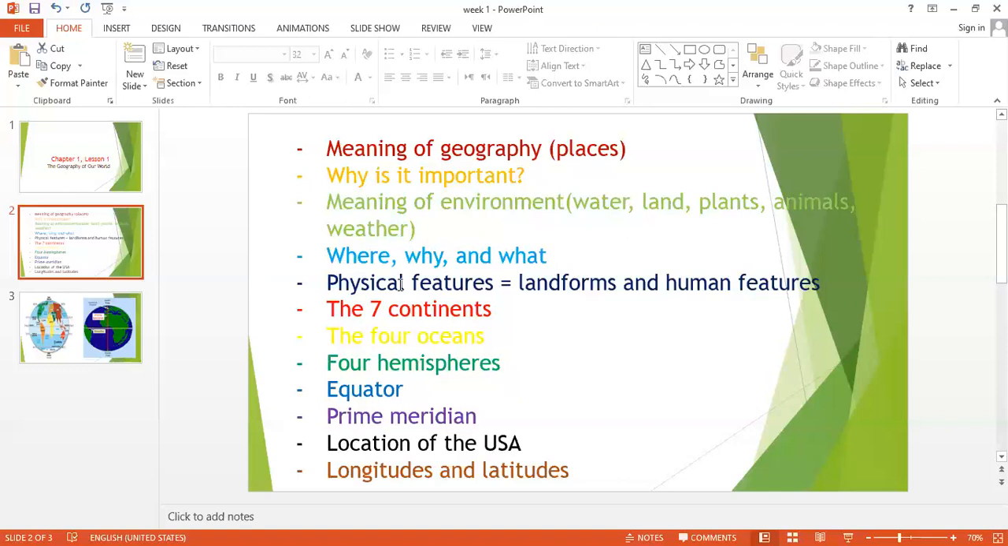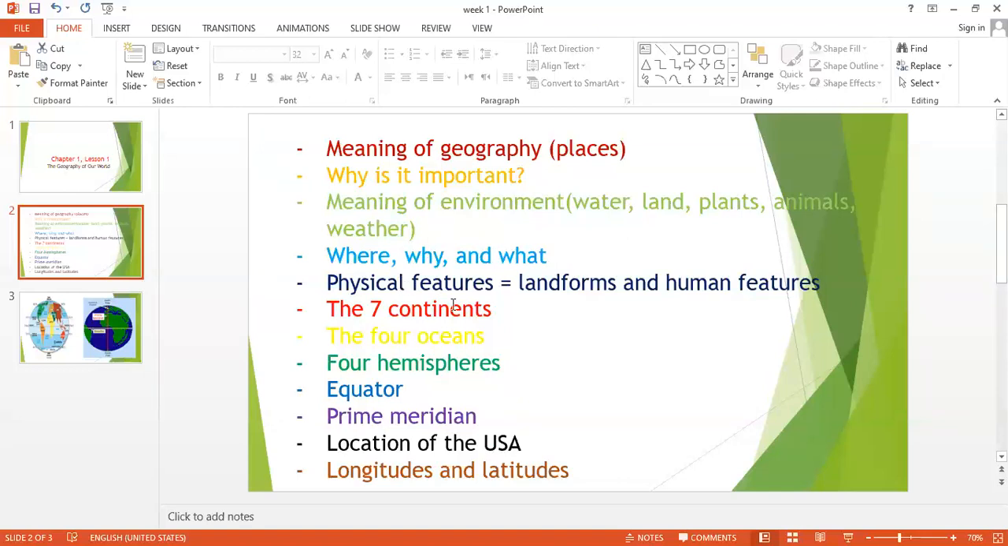Both words refer to those things that are found naturally on earth, like what? Like mountains, valleys, hills, plateaus, rivers, seas, waterfalls, deserts. All of these things are considered physical features.